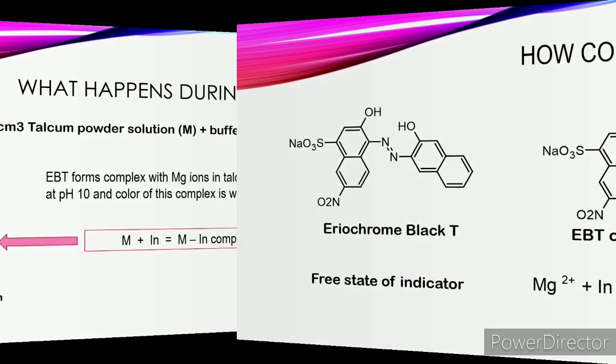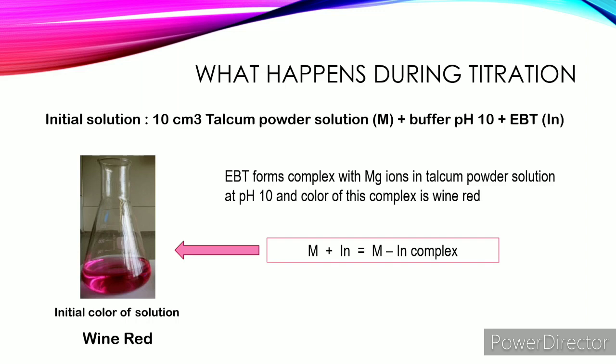In our titration, initially we take 10 cm cube of talcum powder solution which contains magnesium in a conical flask, and we add to it buffer pH 10 and EBT indicator. So EBT complexes with magnesium ions and the color of the solution turns wine red.